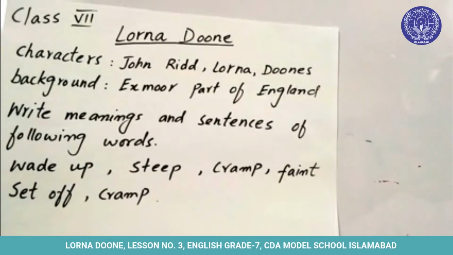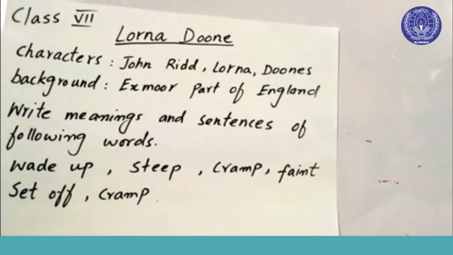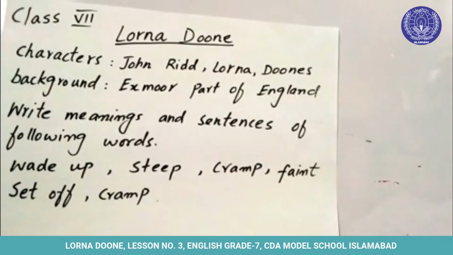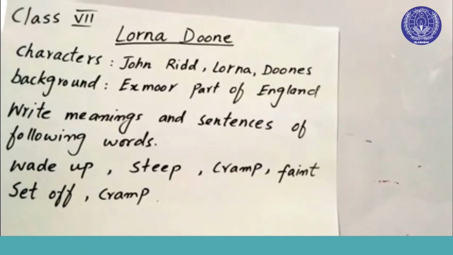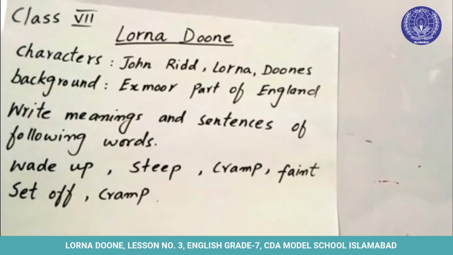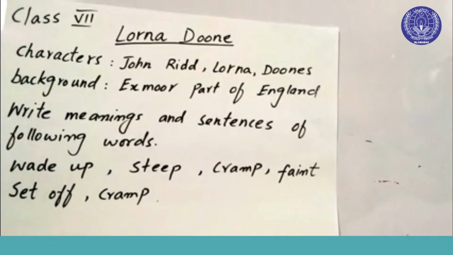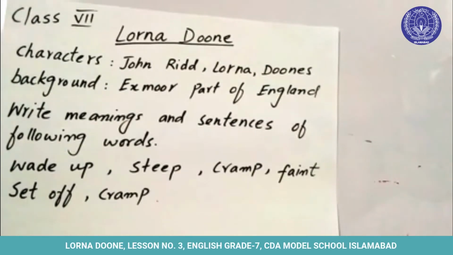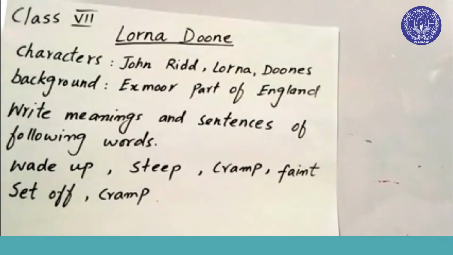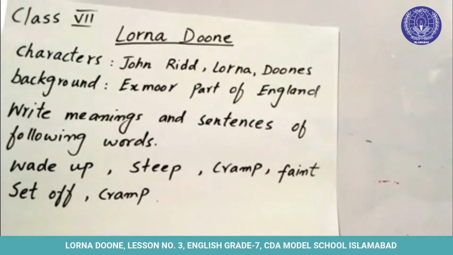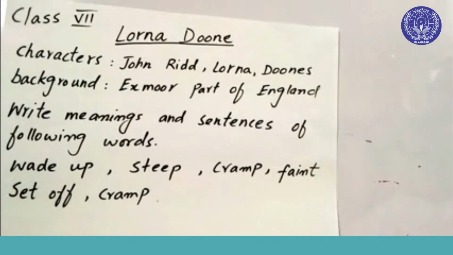After reading this chapter, we will be doing word meanings and making sentences of the following words. The words are wade up, steep, cramp, faint and set up. You have to write the meaning and make sentences of the following words in your notebook. After that we have exercise A on page number 13. You have to find out whether the statement is true or untrue. You can do it very easily.